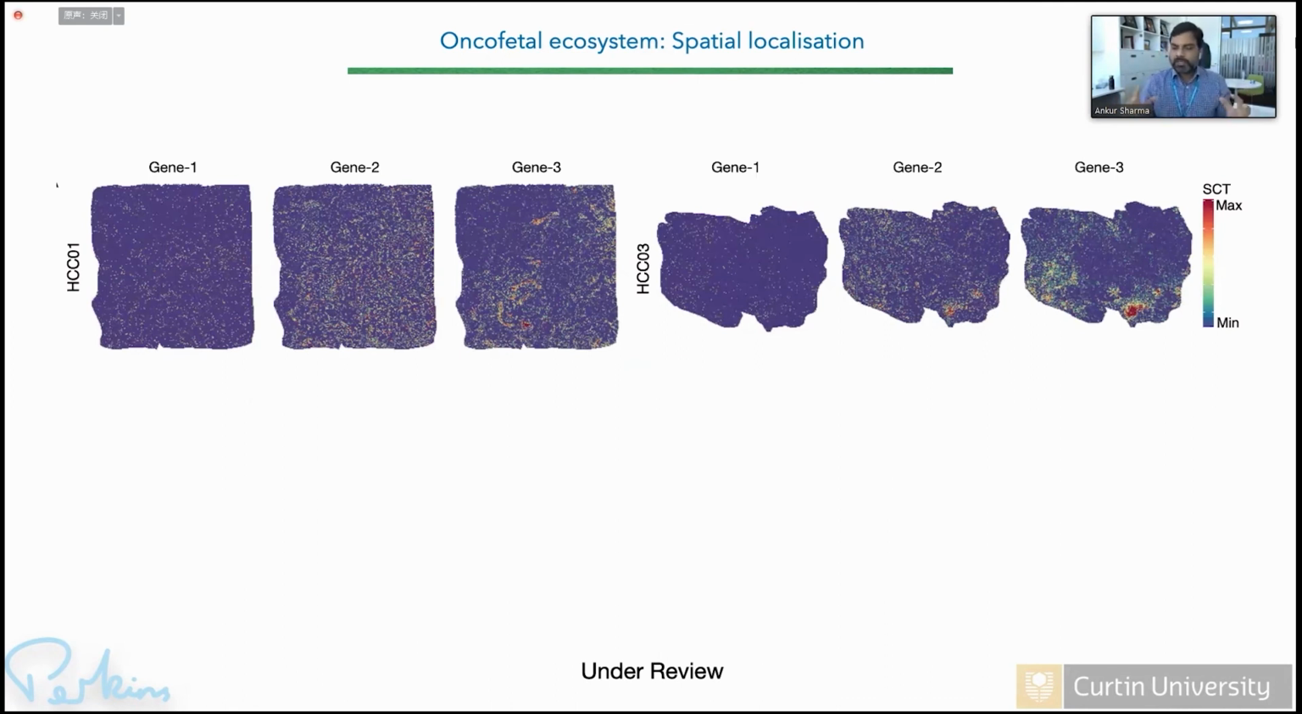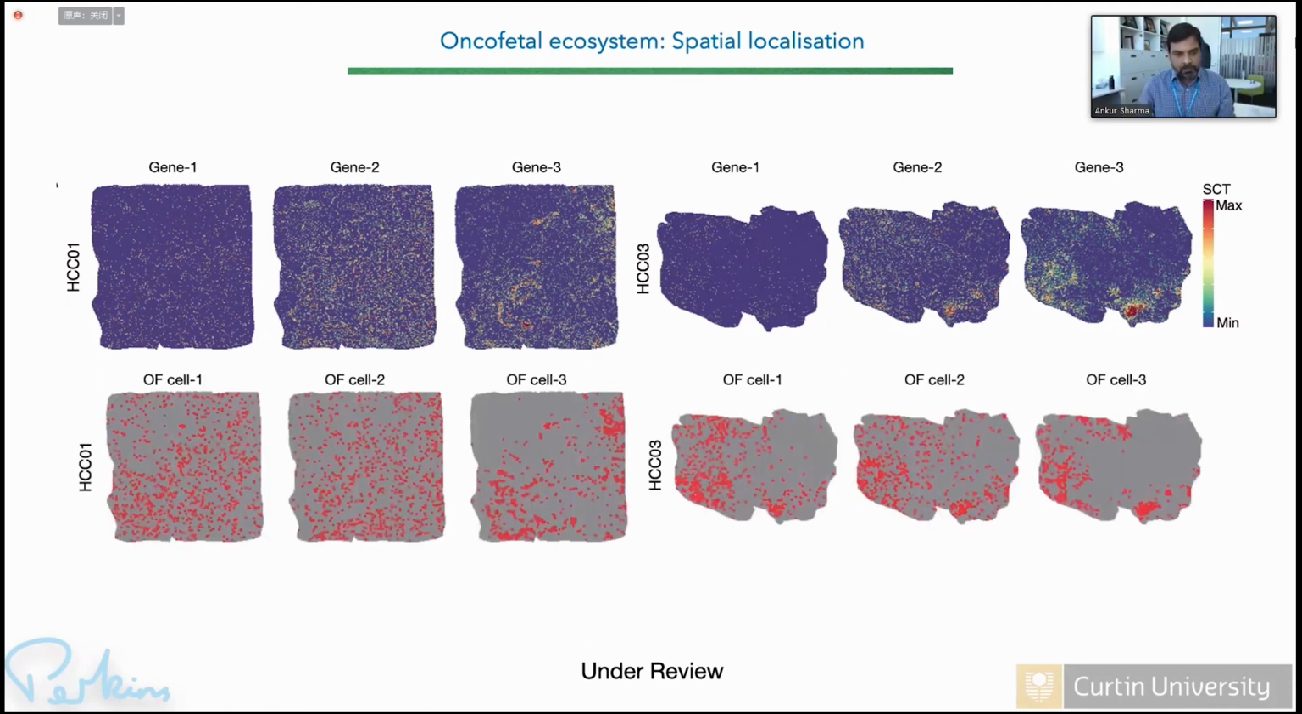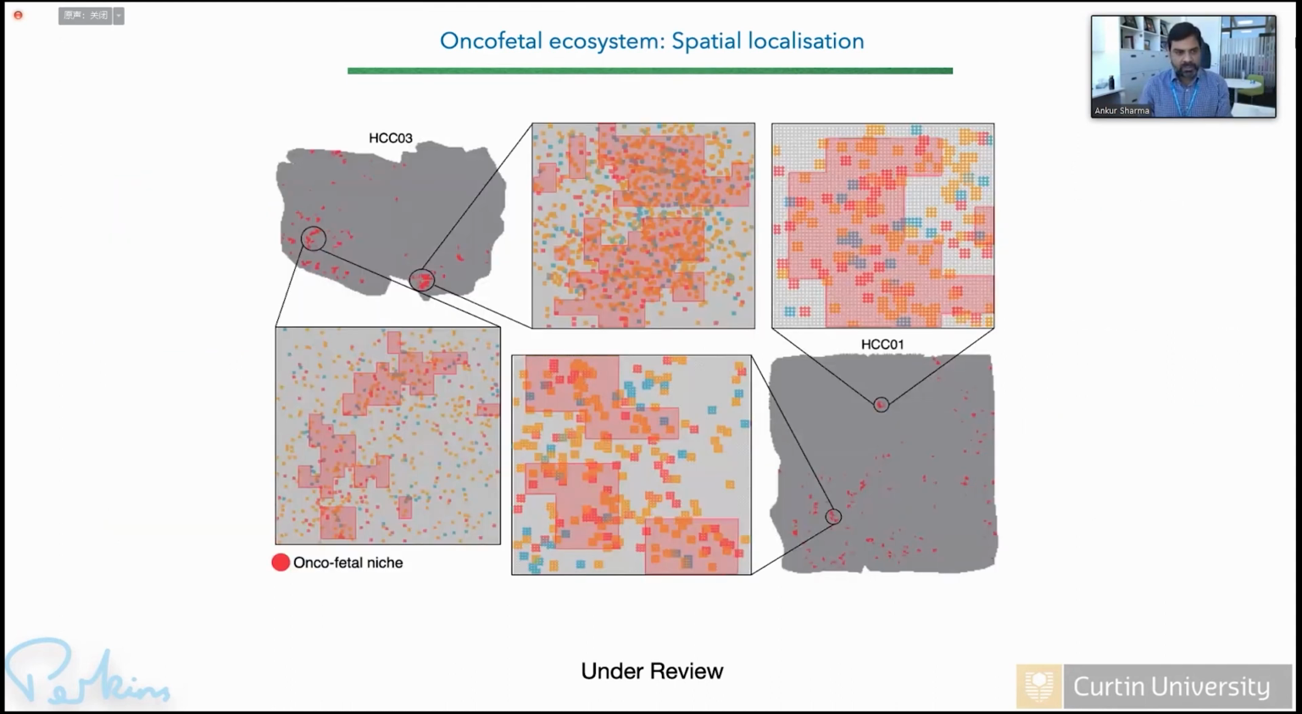But we were more interested in genes which we think are more associated with fetal-like reprogramming, and these are the genes we are looking at in these two tumor tissues. These are 3 different types of genes which are associated with 3 different fetal-like cells, and we could find that these genes are present in this HCC tissue. And this is basically how we identify these oncofetal cells in this Stereo-seq data.